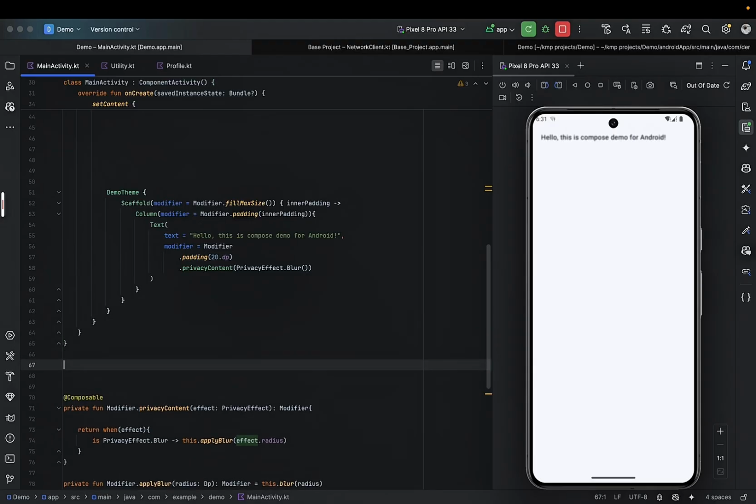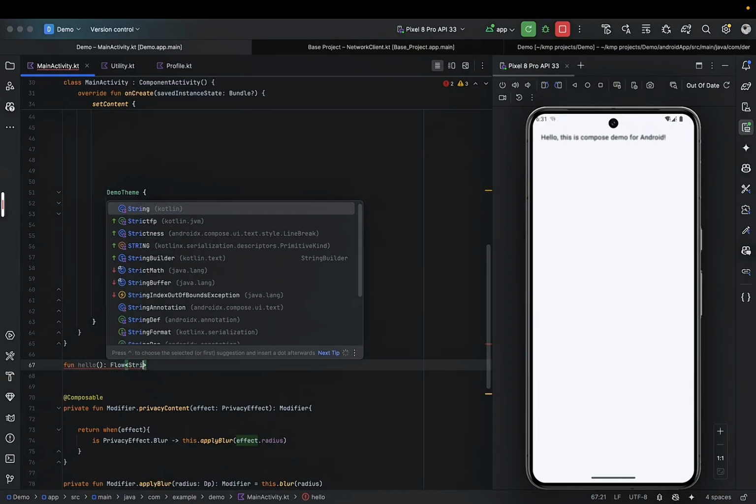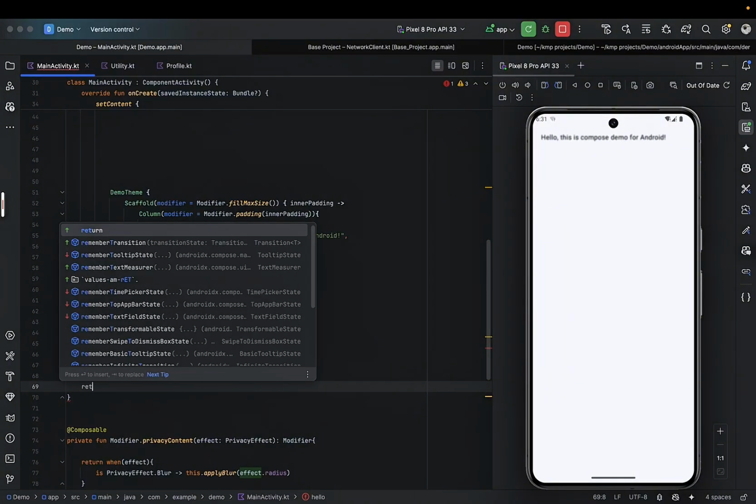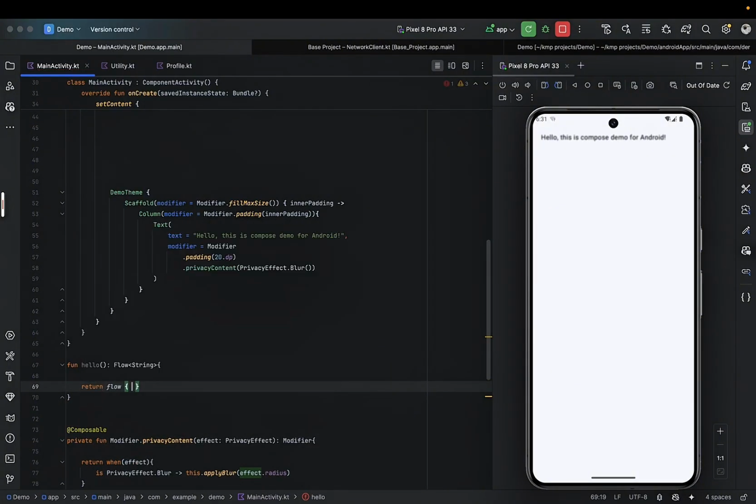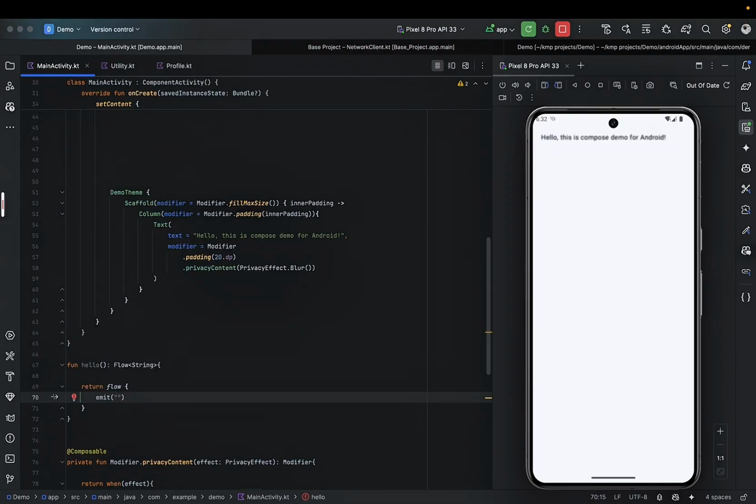So to begin with, we are going to create a function that we can call hello. And this function basically is going to be the function that pulls data from the stream. So we use a Kotlin Flow and we can use a random data type. Now this function is basically going to return a flow, and we are going to be emitting a random text. We can say hello there.